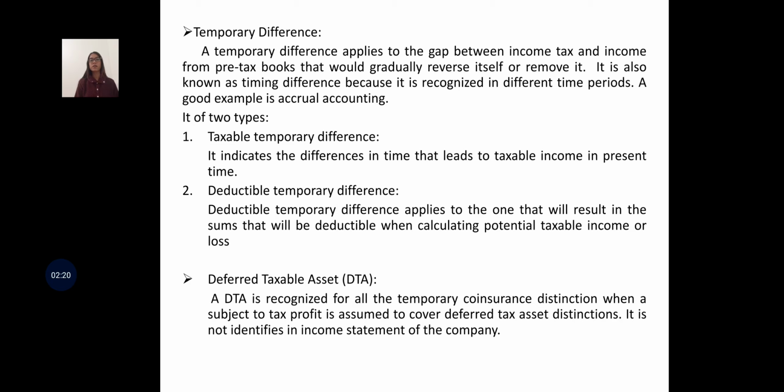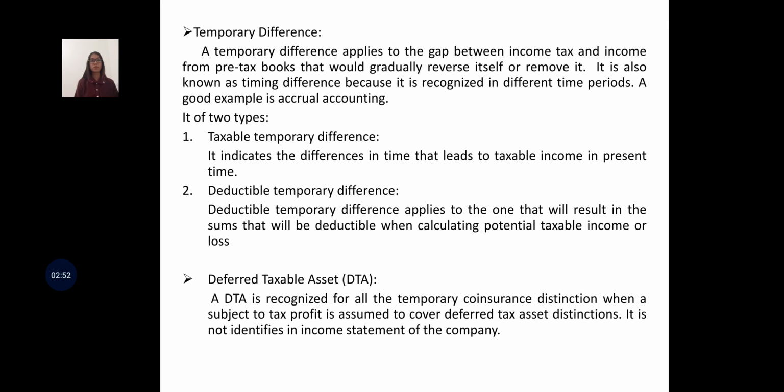A temporary difference is of two types, which are taxable temporary differences and deductible temporary differences. Taxable temporary differences indicate the differences in the time that leads to taxable income in present time, whereas deductible temporary differences apply to one that will result in a sum that will be deductible when calculating potential taxable income or loss.